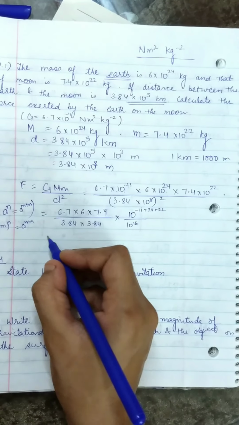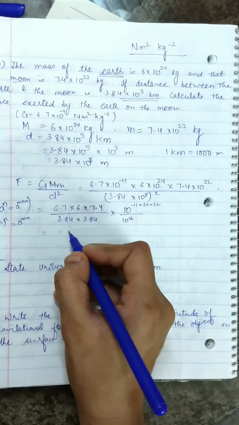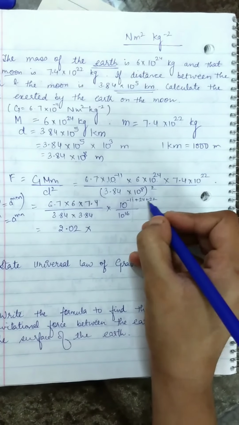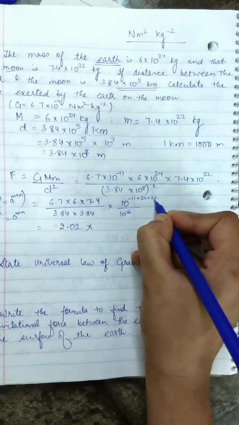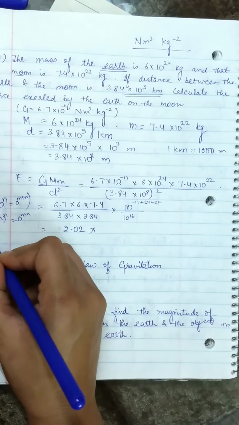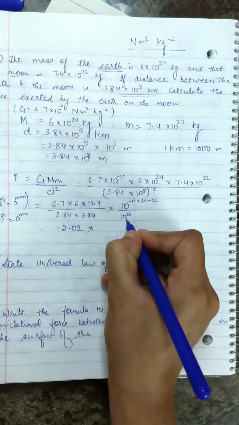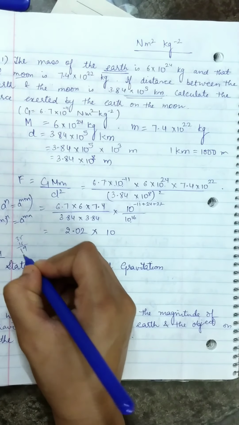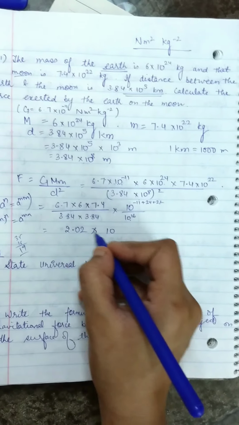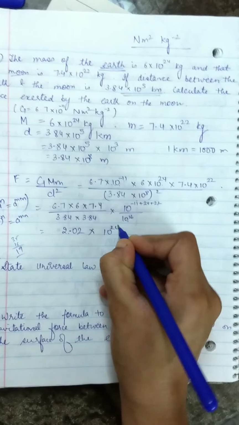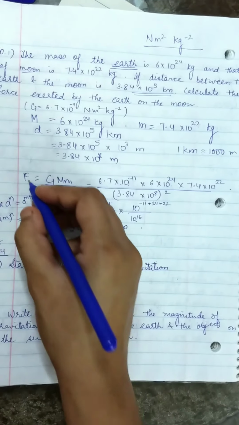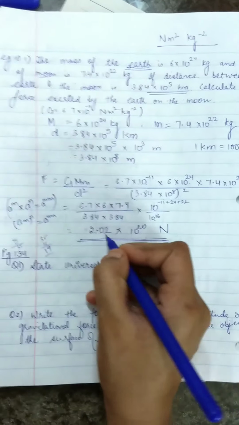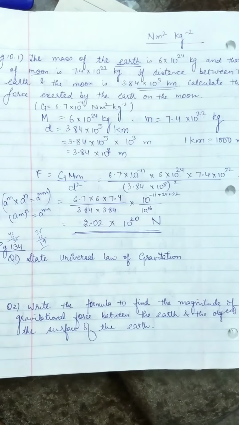Now these are in divide. So if I evaluate this, this will compute out to be 2.02 into, 24 plus 22 is 46, 46 minus 11 is 35, 35 minus 16 is 19. So this will give me 2.02 into 10 to the power 20. This is the value in Newton. So if I convert in standard form, this is 2.02 into 10 to the power 20 newtons.